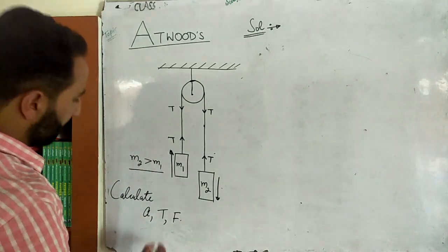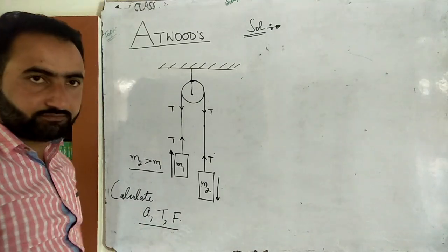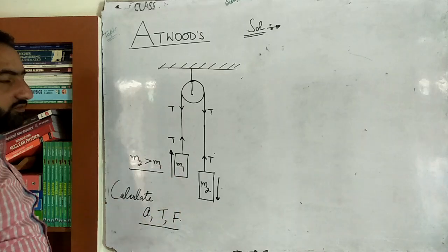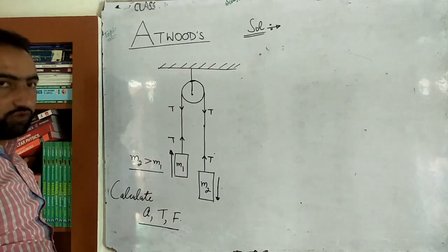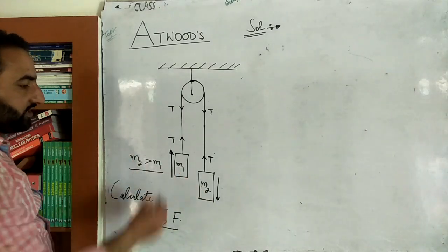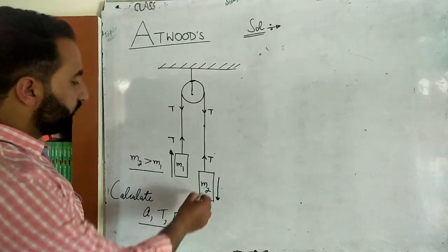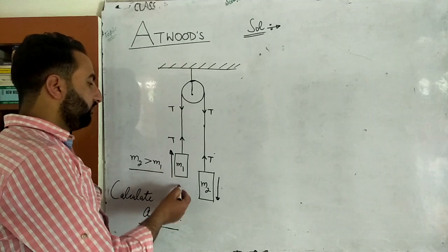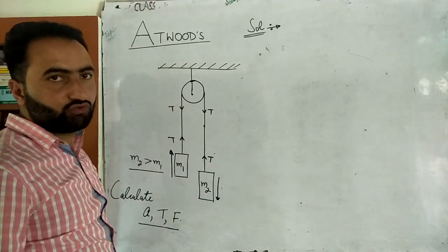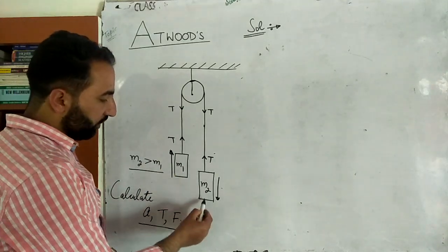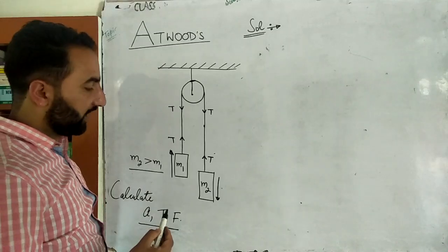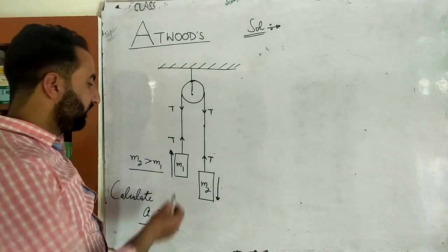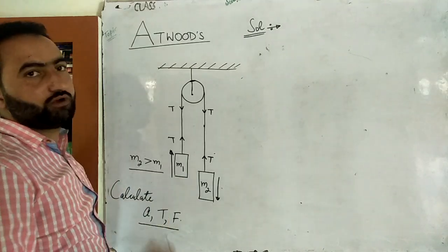Now we have to calculate the acceleration, tension, and the force on the ceiling. First of all, suppose this block goes in the downward direction, so obviously this block will go in the upward direction, and we will prove that the accelerations of the two blocks are exactly the same. If this block goes downwards with an acceleration of, suppose, 10 meter per second square, this block will go upward with an acceleration of 10 meter per second square. Moreover, the instantaneous velocities will also be the same. If its velocity at any instant is, suppose, 5 meter per second, the velocity of this block at that instant will also be 5 meter per second.